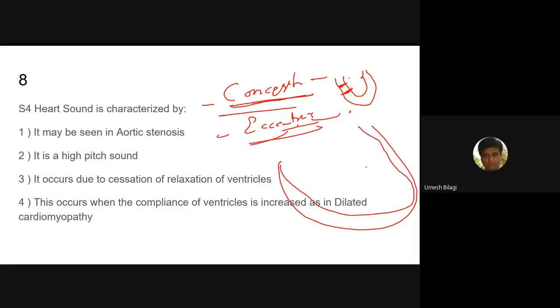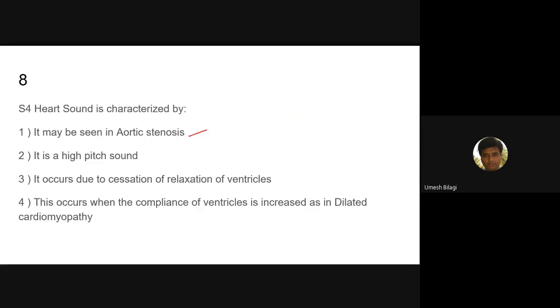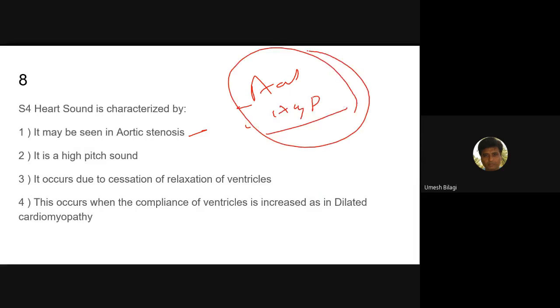As there is more thickness here, they don't dilate. When they try to dilate, suddenly due to atrial contraction, there can be production of S4. It has to open with force. It produces sound. Exaggerated S4 will be heard. Any patient with aortic stenosis or hypertrophic cardiomyopathy can have S4.